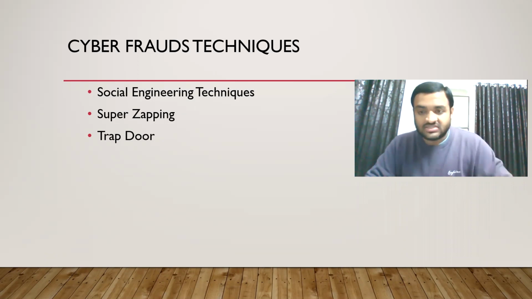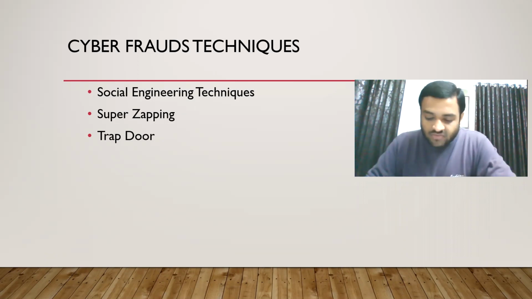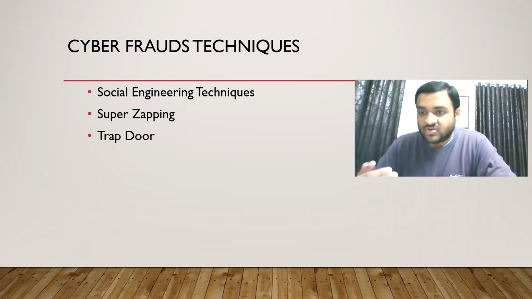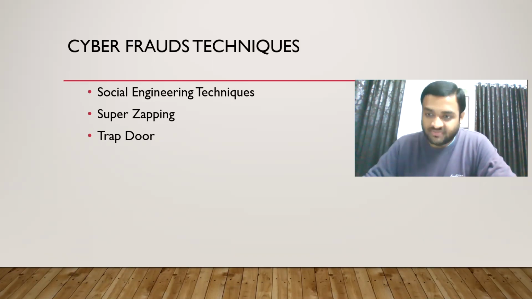Whatever controls the organization has, whatever obstacles the organization has imposed to stop the virus or the hacker, there is one software that will bypass everything. That is what super zapping is. You will straight away get access to the system.